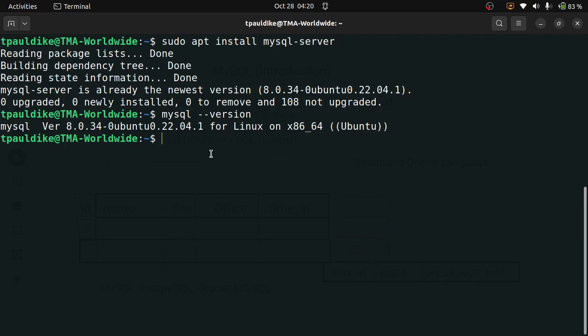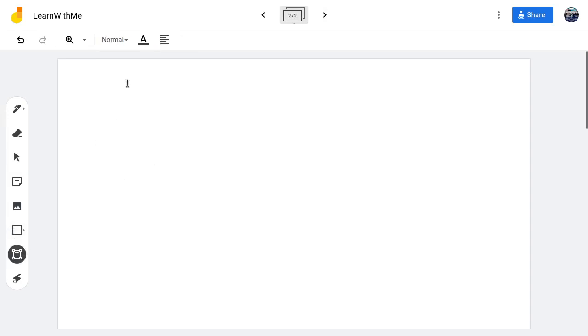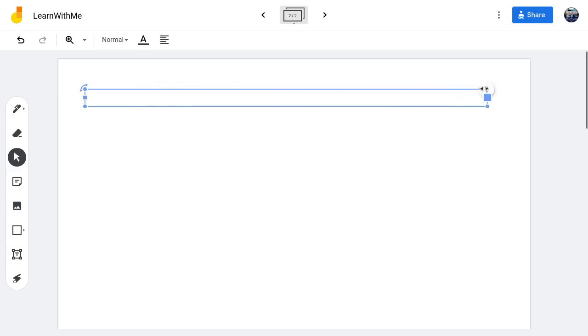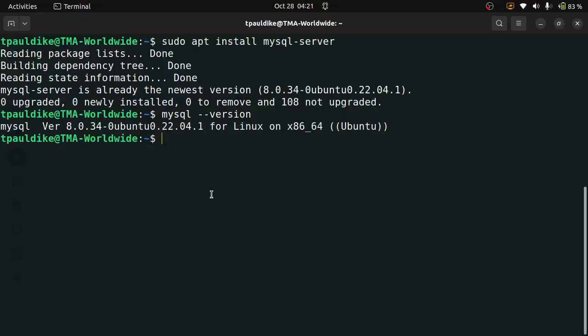What next? Now let's talk about how to create a database in MySQL. Let me begin a new slide here. How to create a database in MySQL. All right, you're making progress. It's simple. Let's talk about logging in first. So log into this database.